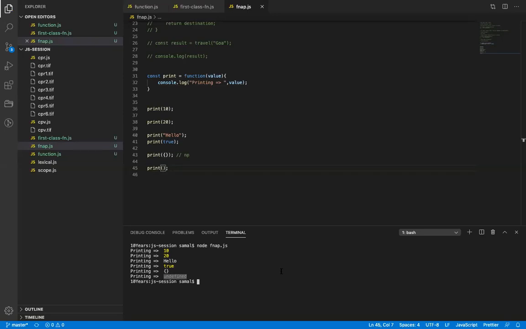You see undefined. Remember, very first day I told you, whenever you declare a function, or whenever JavaScript declares a function, which data type does it assign? Undefined. So if a function takes any value and you do not pass any value, it will by default be undefined.